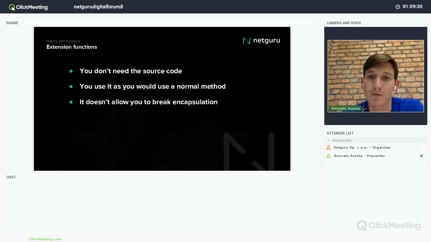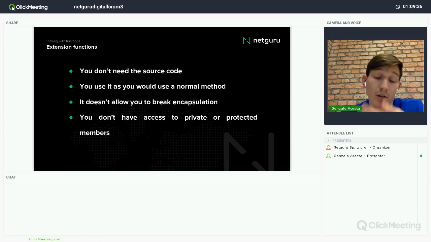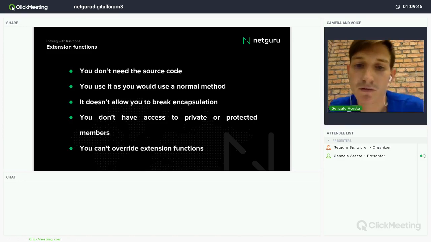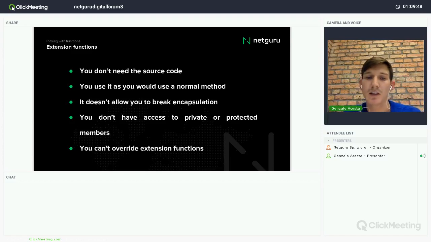Of course, it doesn't allow you to break encapsulation. I cannot actually access the private or protected members, of course, because I don't have access to the source code. And of course, you cannot override extension functions because they are not members of the class. It's something that you're adding.